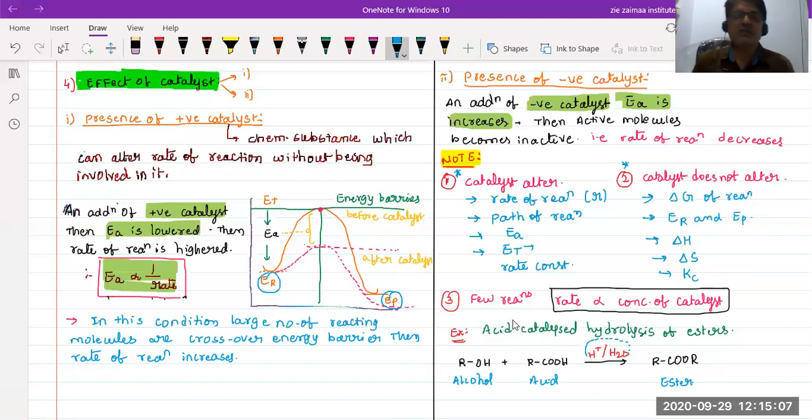That's it, beta. So these are the four factors. In the first part I explained two factors. In this part I explained the remaining two: the effect of temperature and the effect of catalyst. So this is the end of this part. In the next part I'm going to explain another topic.